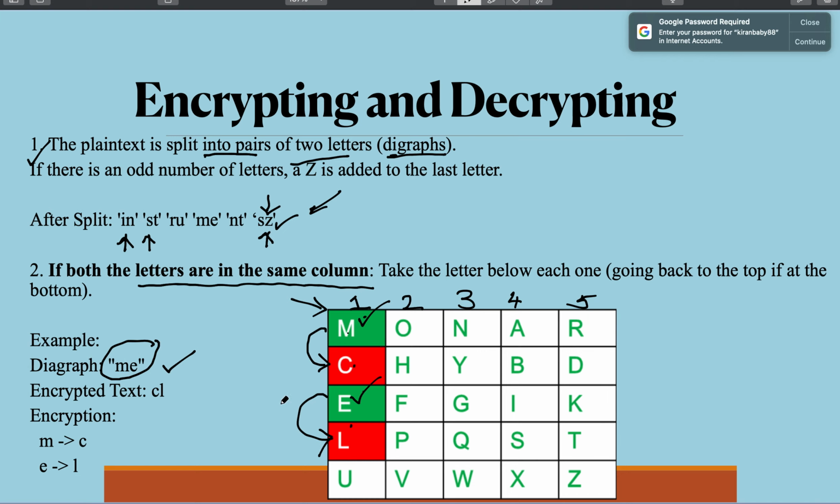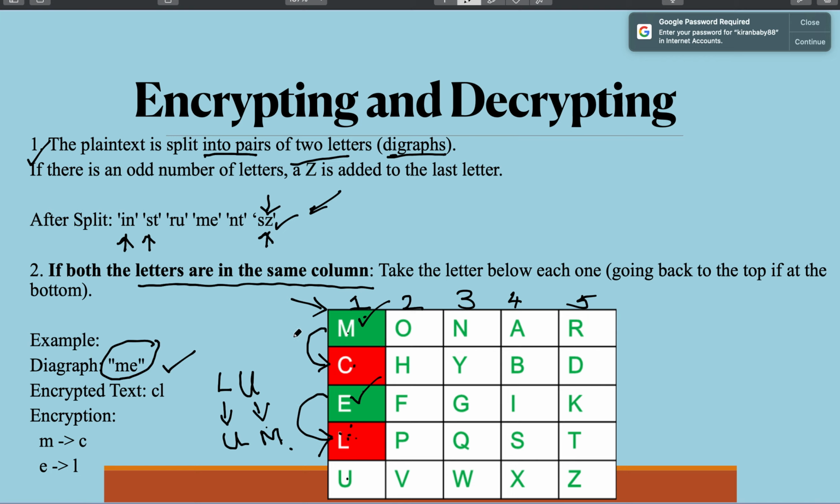Now suppose you have a doubt, what if the letters were L and U? That is, suppose the digraph was LU. In that case, L and U are also in the same column, so the same rule applies. Which letter comes below L? U. So L is replaced by U. And which letter comes below U? There is no letter, so you have to go back to the first letter in the column. This is like a cycle that is repeated. The first letter that comes after U is M, so U will be replaced by M.